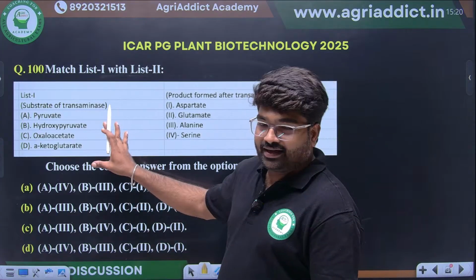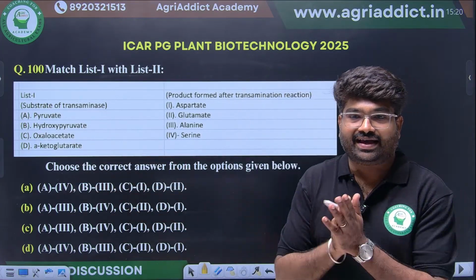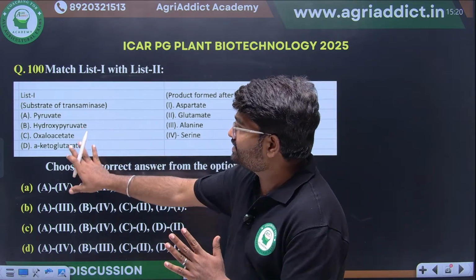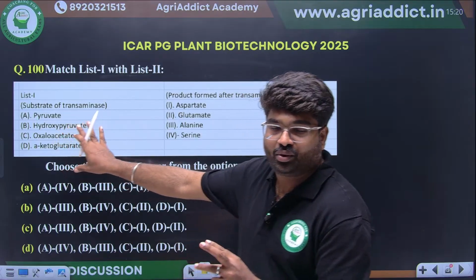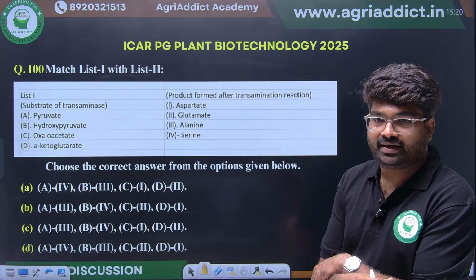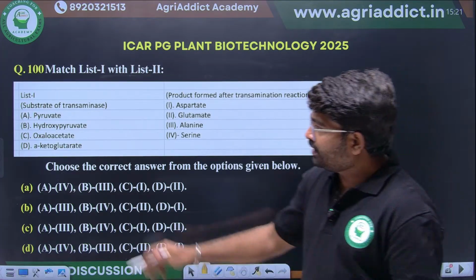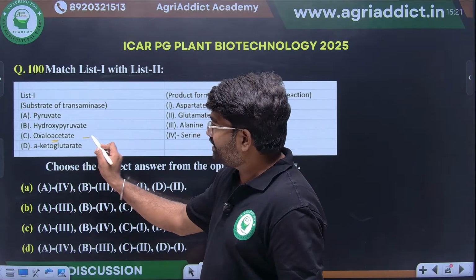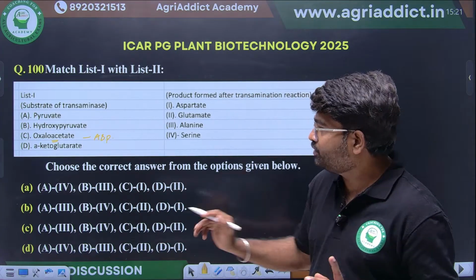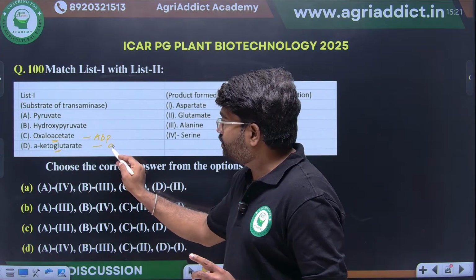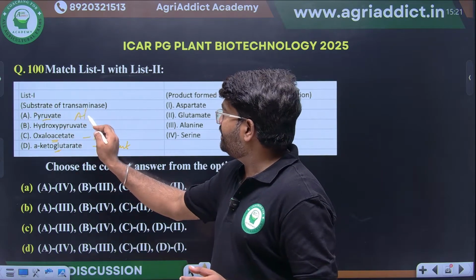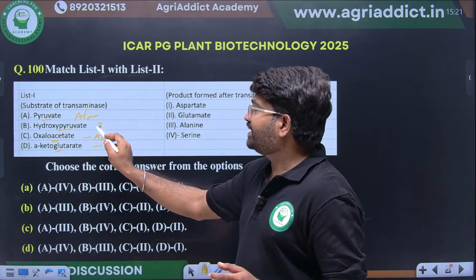Then see here transamination reactions. This we have discussed clearly in our amino acid metabolism class. They are asking the different alpha keto acid substrates, and if an amino group is attached, which amino acids will be formed. Oxaloacetate becomes aspartate, alpha ketoglutarate becomes glutamate, pyruvate becomes alanine, and hydroxypyruvate becomes serine.